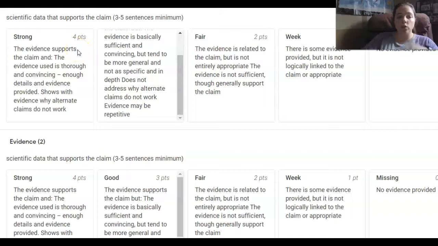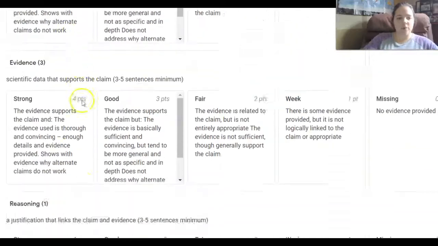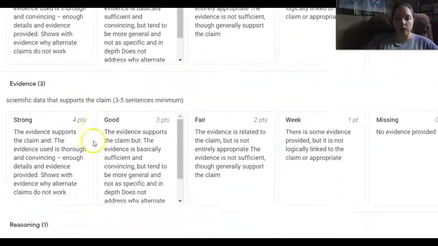Support your claim is used thoroughly and convincingly, with enough detail and evidence provided. Show with evidence why alternative claims do not work. So say I said, the earring is evidence. And the reason why it's evidence is because of this. And say, one of the guys' names, Tim. Tim doesn't wear an earring, so that's why it couldn't work for him. That's an example. It's not saying what's going on. That's an example.